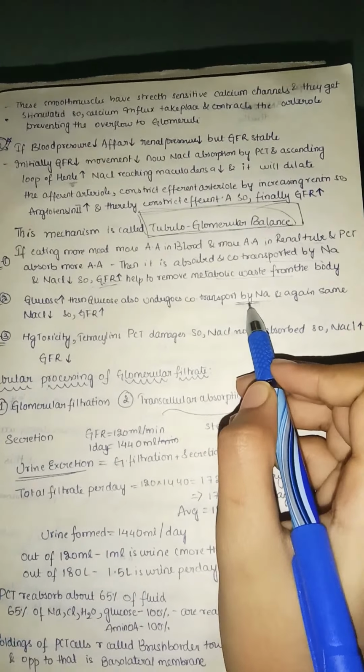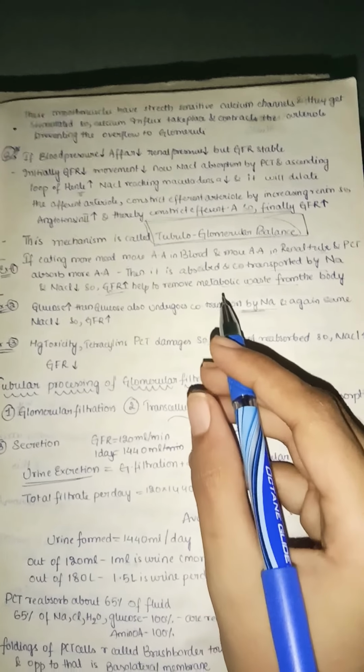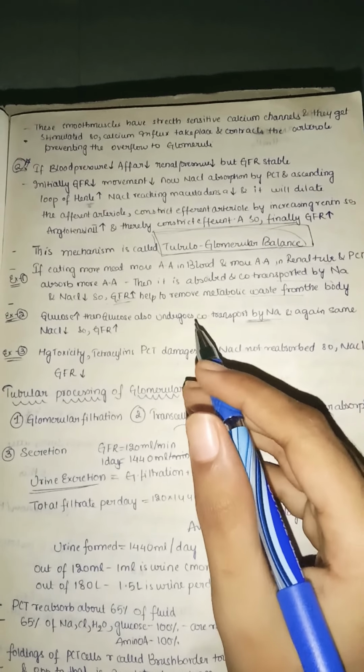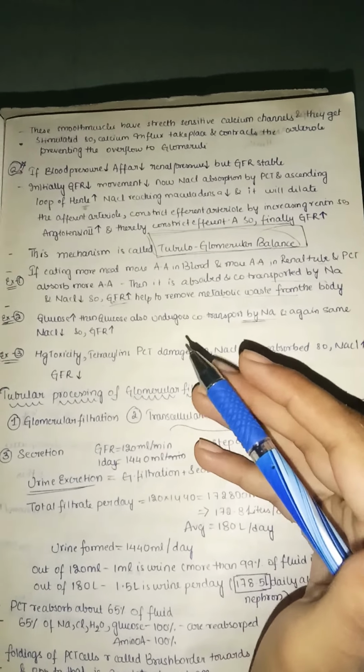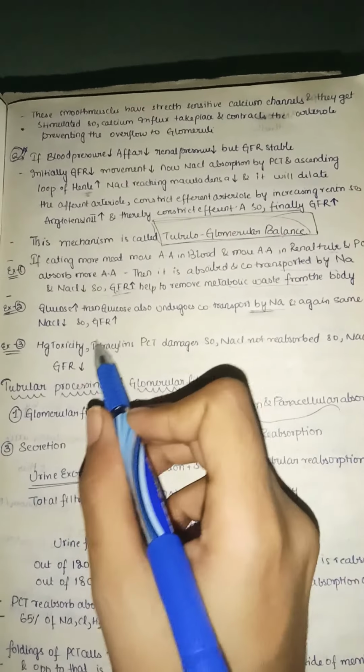And the next example, when there is more glucose, glucose also undergoes co-transport with sodium. So here also there is the same situation. Whenever a person is taking more amino acids or more glucose, because glucose and amino acids are co-transported by means of sodium, sodium and chloride also decrease in the lumen. Because of this, the macula densa will try to increase the glomerular filtration rate.